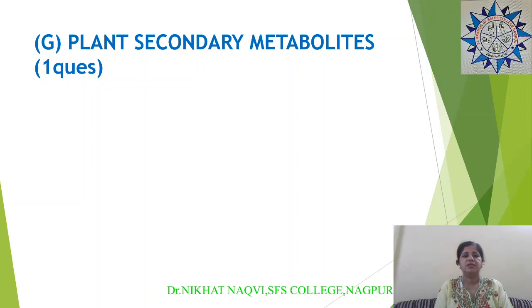The next chapter is about plant secondary metabolites. One question can be asked from this particular chapter in the NET exam. You know that there are different secondary metabolites like terpenes. In terpenes, you should know the types: monoterpenes, diterpenes, sesquiterpenes. Then you should also know about the phenolics. Then a very important phenolics, phytoalexins, which are involved in plant defense mechanism. You should know about them.